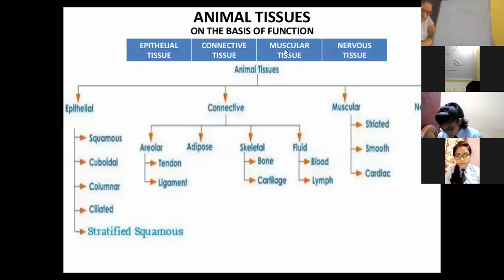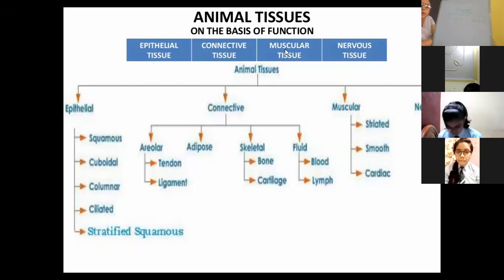That is, organisms, particularly animals, are made up of only these in their body. The various tissues present in the animal body can be broadly classified into these 4: epithelial, connective tissue, muscular tissue, and nervous tissue.